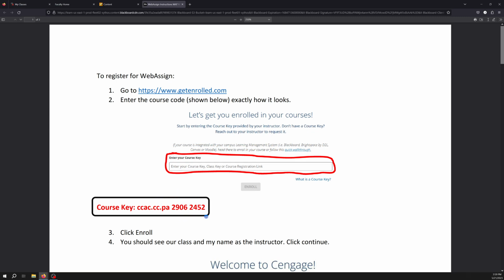So your course key is ccac.cc.pa. Hit the space bar. 2906, space bar, 2452. If you want to, you can also just highlight this, copy and paste it. It should work. And then you're going to click on enroll.